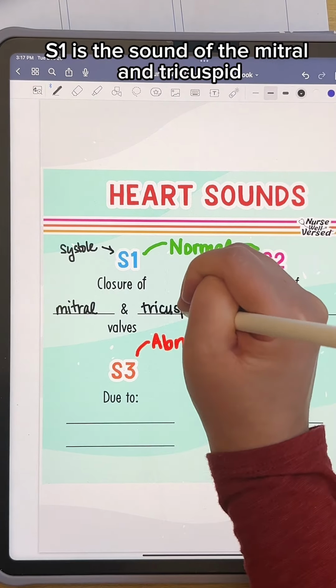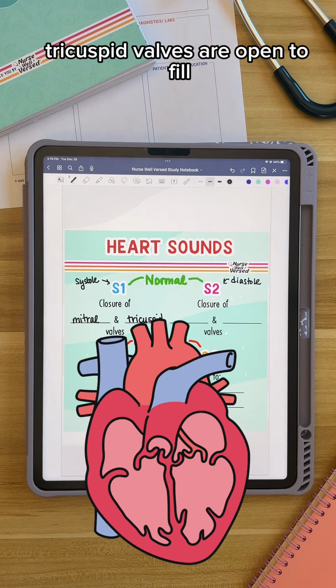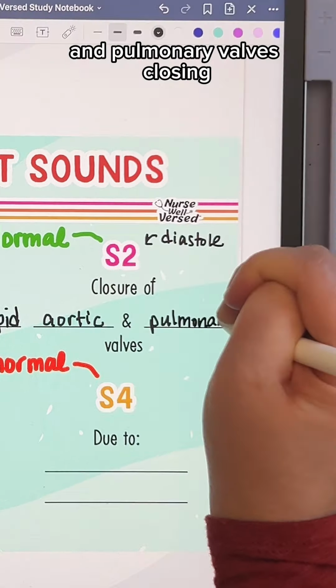And so we know then that S2 is when diastole is occurring, meaning the heart is filling, so the mitral and tricuspid valves are open to fill. So this is the sound of the aortic and pulmonary valves closing.